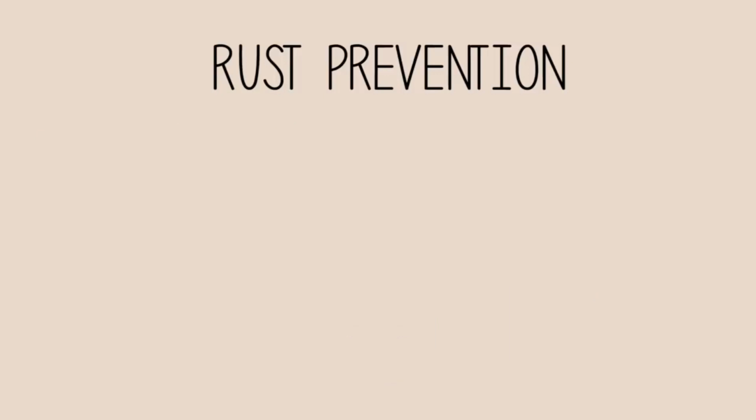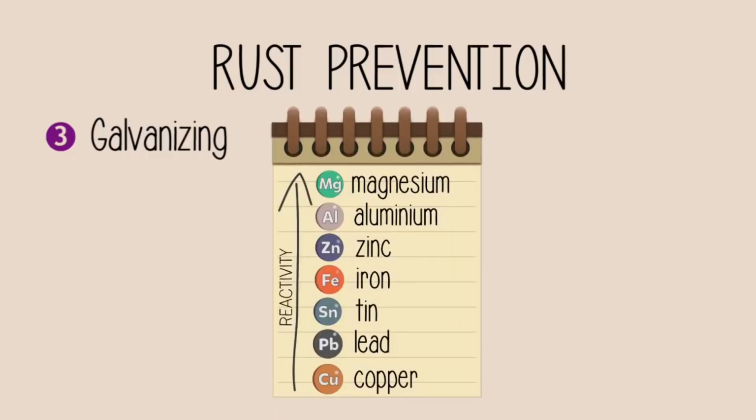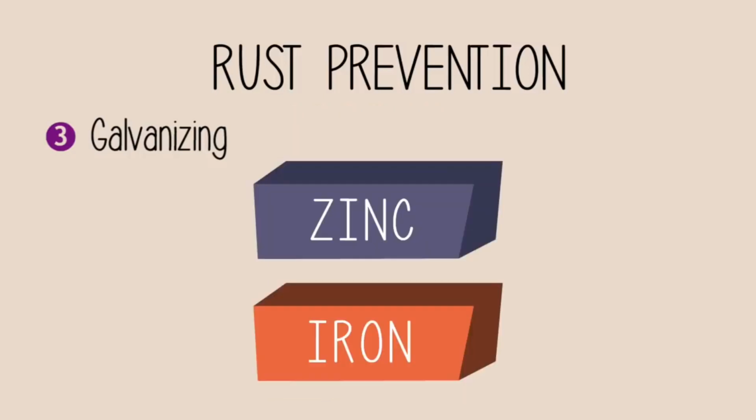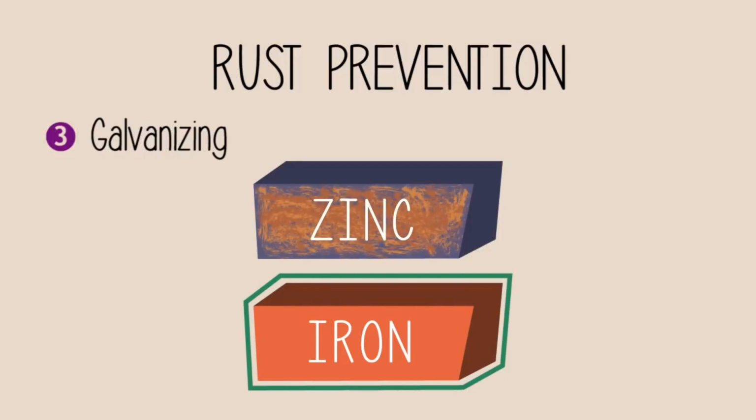Another way to prevent rusting is a sacrificial protection method called galvanizing. Have a look at this reactivity table. Zinc is more reactive than iron. When exposed to oxygen and moisture, zinc will corrode faster than iron. So if we put them together, zinc protects iron but sacrifices itself, hence the term sacrificial protection.